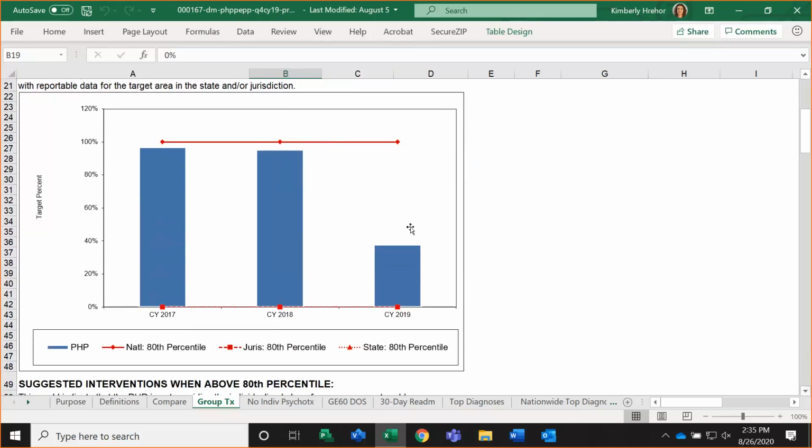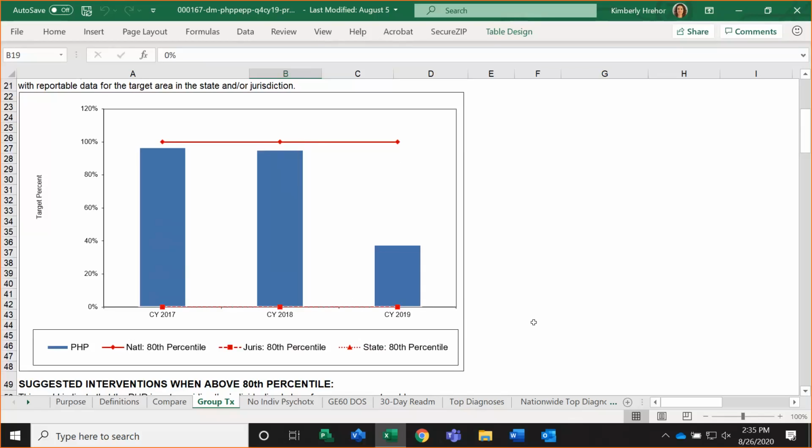And one thing that popped out to me as I was looking through this sample PEPR is that there has been a fairly significant decrease in the target area percent for group therapy for this PHP. And I always encourage people to think about what factors might be leading into any significant increases or decreases that they see in their PEPR statistics.